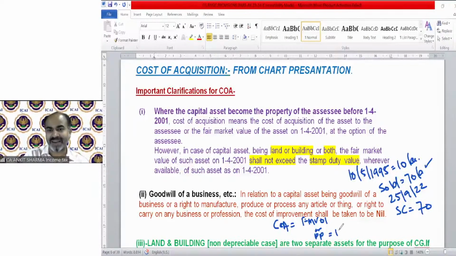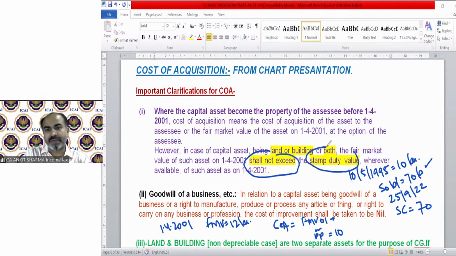So the purchase price is 10 lakh. FMV will be given in the question. Suppose the FMV given in the question is 12 lakh on 1/4/2001. So generally what we do, 12 lakh or 10 lakh, whichever is higher, of course. But this concept says that FMV should not exceed the stamp duty value of that property on 1/4/01. So if the stamp duty value of this asset is 11 lakh, then the FMV for the purpose of comparison we need to take is 11 lakh. Now whichever is higher will be your cost of acquisition, that is 11.